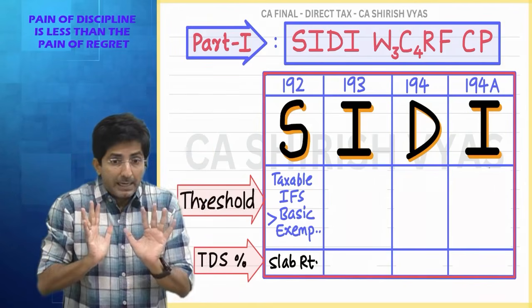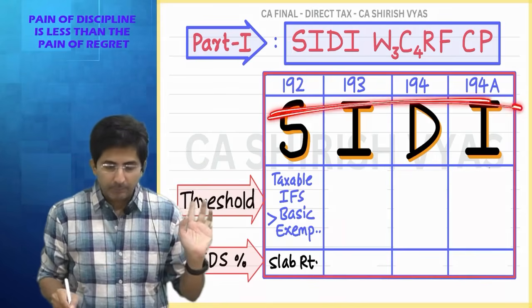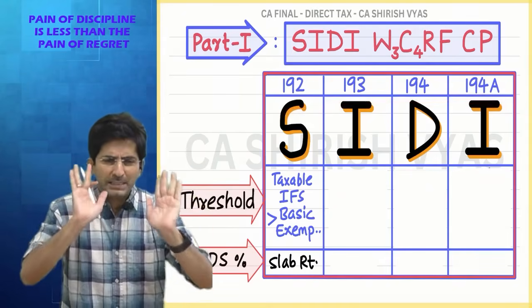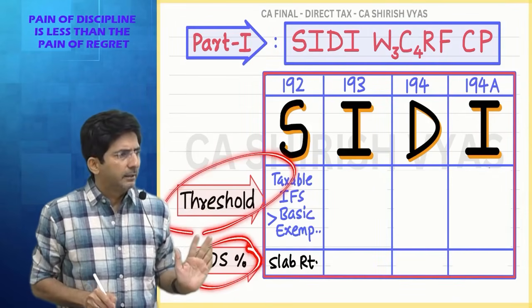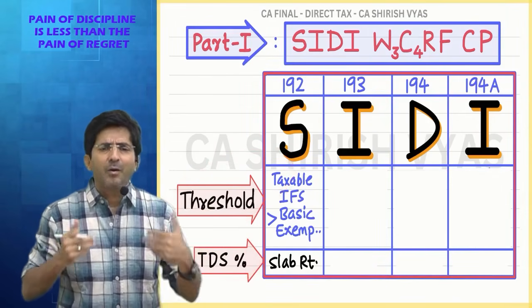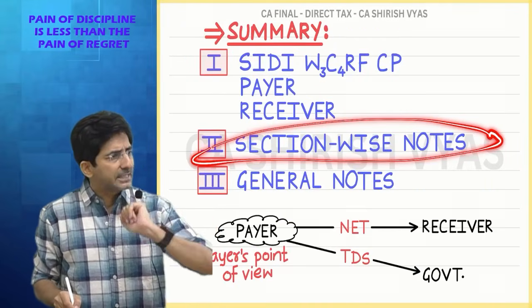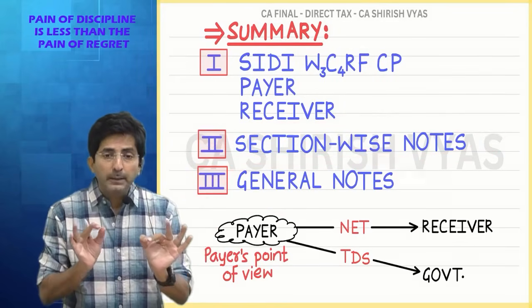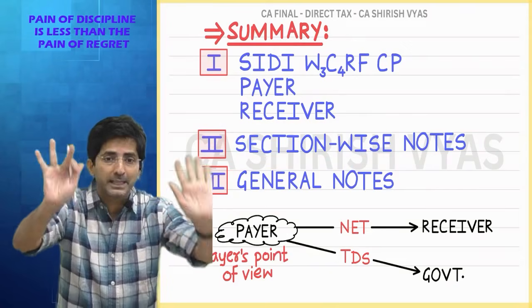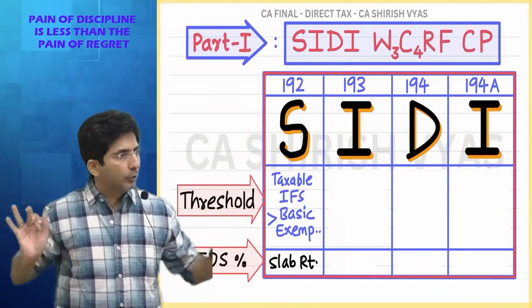So you know what style I have adopted? I thought initially when I touch the section, I will not complicate. First I will explain to my students threshold and the percentage. And once that is thorough, all extra points I will take in section wise notes. And you know in general notes what I will do? All the points which are common in all sections. Then, as of now 192 is over.